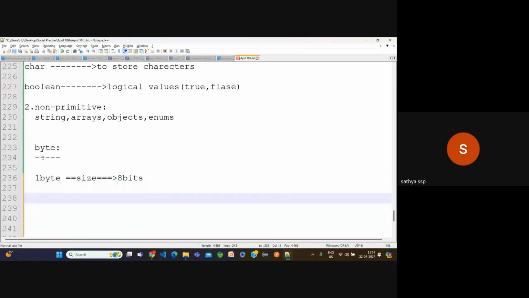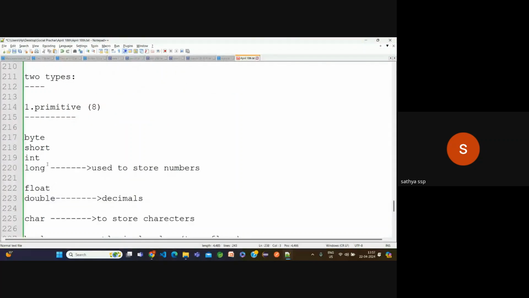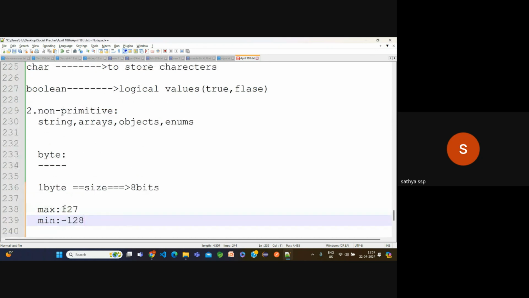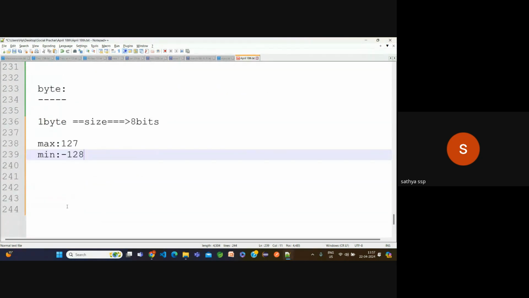Now we have some range. I said byte, short, int, long are used to store numbers. What is the limit for that? What is the maximum size and what is the minimum size? The maximum is 127. The minimum is minus 128. Then how can I find out this range? I don't know how to find out the range. But how can I find that? We have one formula for that: minus 2 power n minus 1.